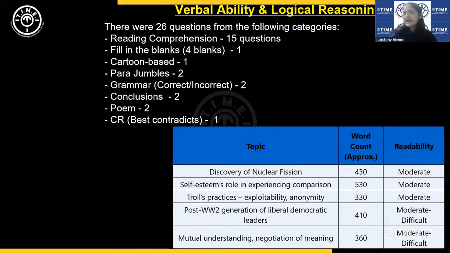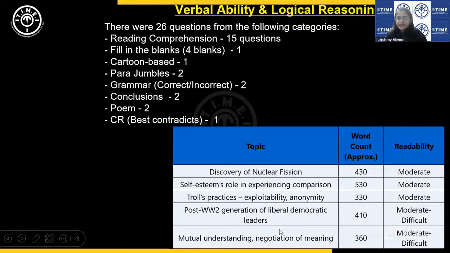Now, the reason I have not put the difficulty level of questions here is all passages had mixed questions of a mixed difficulty level. Okay, so there is no point in saying easy to moderate to difficult. That is the reason I have not put the difficulty level of questions here. But some of the passages, for instance, this discovery of nuclear fission, which was an easy to moderate read, also had some very straightforward questions.